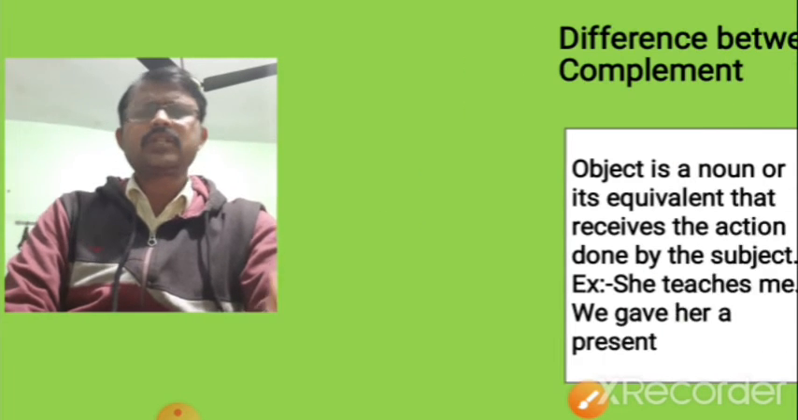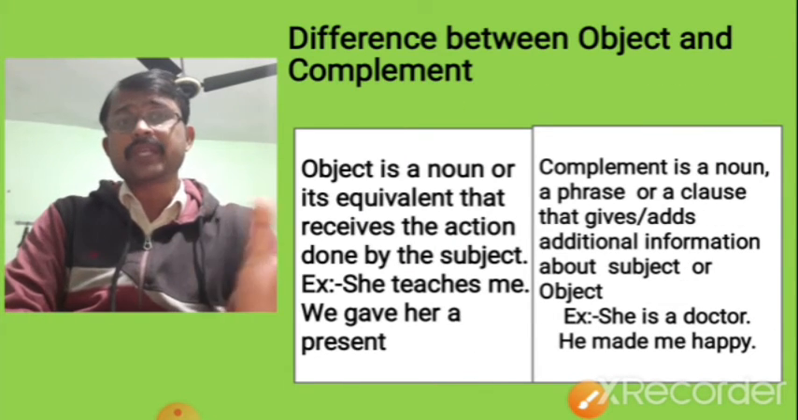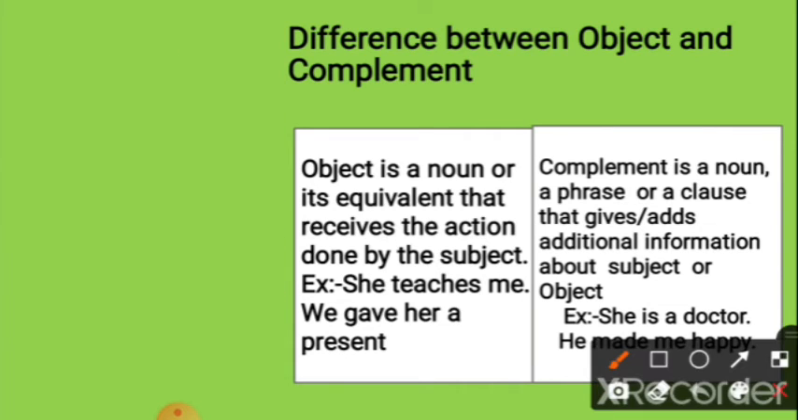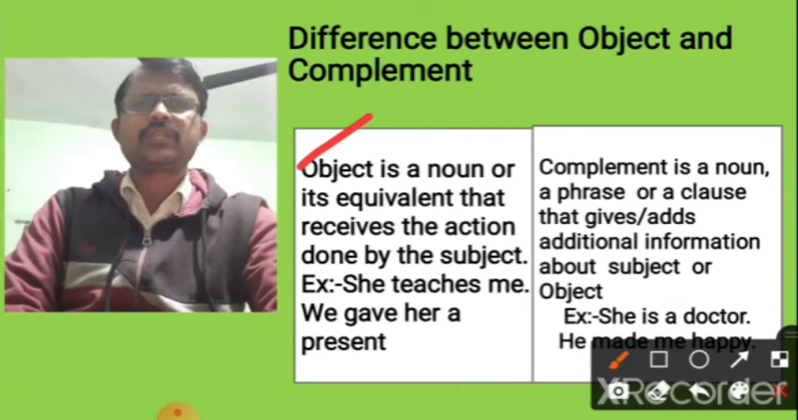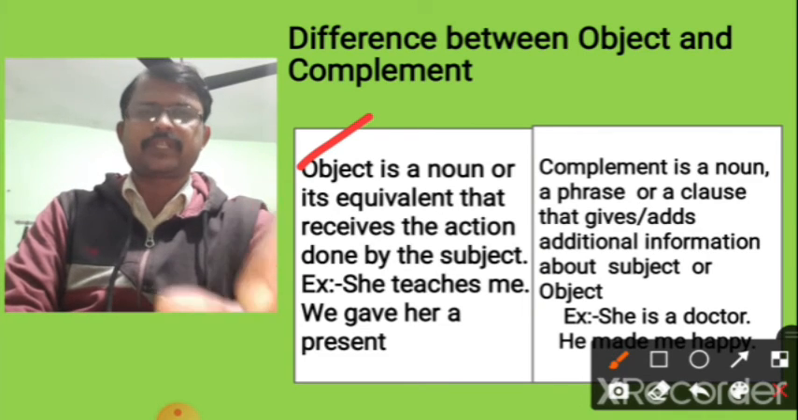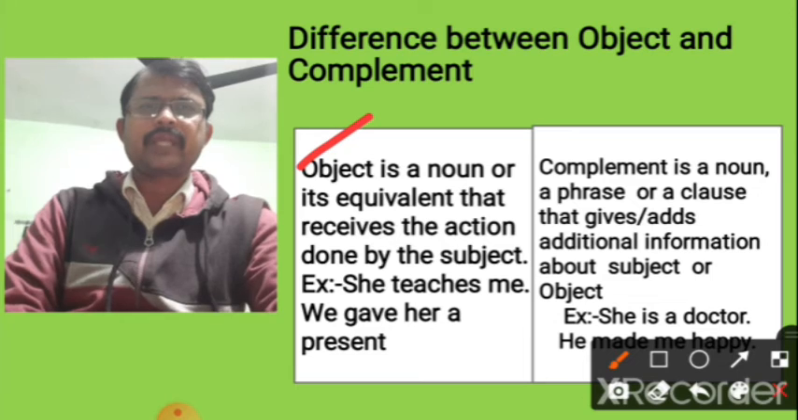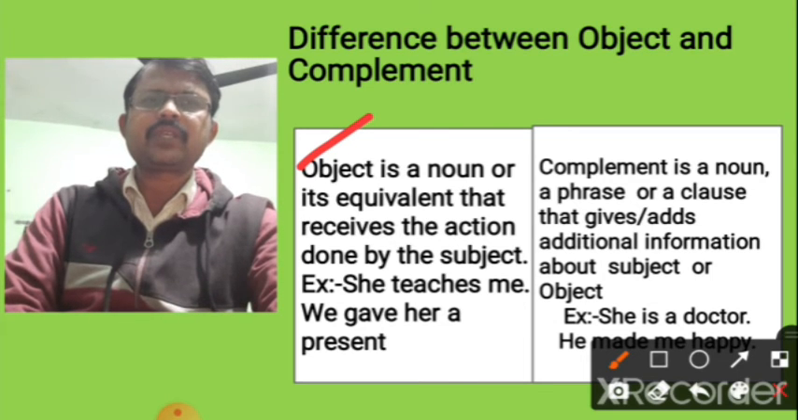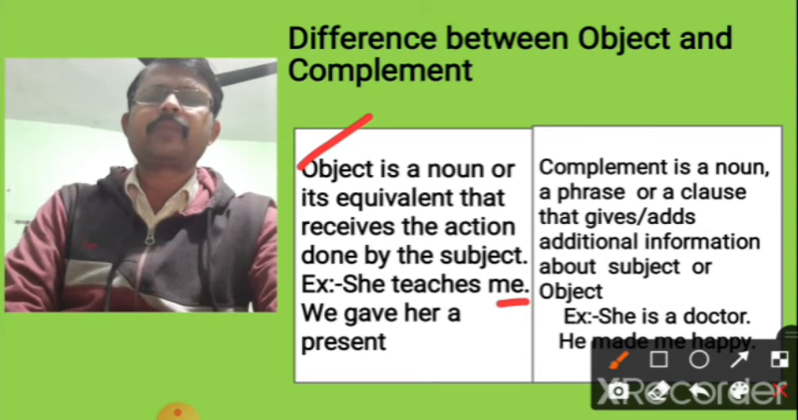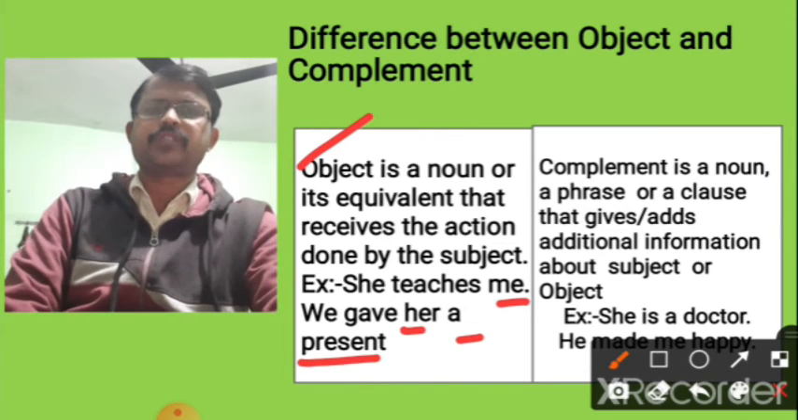Now, what is the difference between object and complement? Object is a noun or its equivalent that receives the action done by the subject. For example, she teaches me. Here, me is the object. We gave her a present. Here, her and a present are objects.